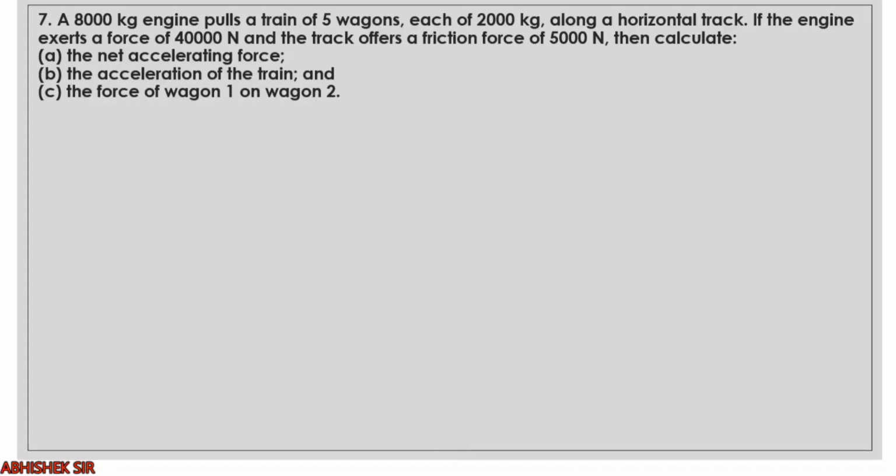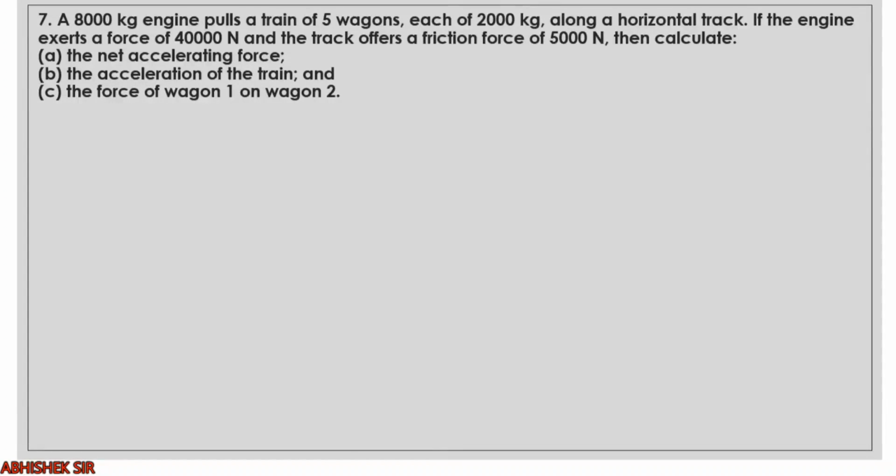Now the next question is a little bit lengthy one, but try to understand very easily. We will try to solve it. An 8,000 kilogram engine pulls a train of 5 wagons, right? Wagons, the coaches that are there. So 5 wagons and 1 engine, total 6 things are there. Each wagon is of 2000 kilogram.